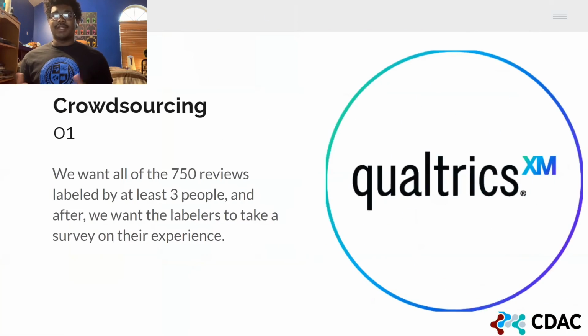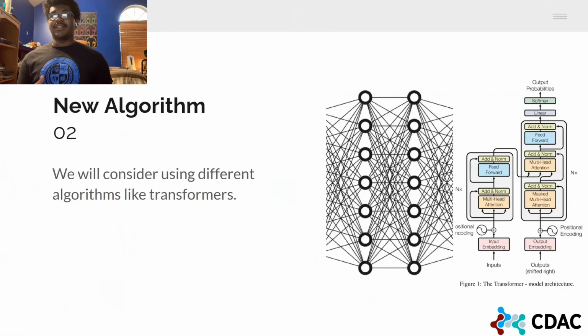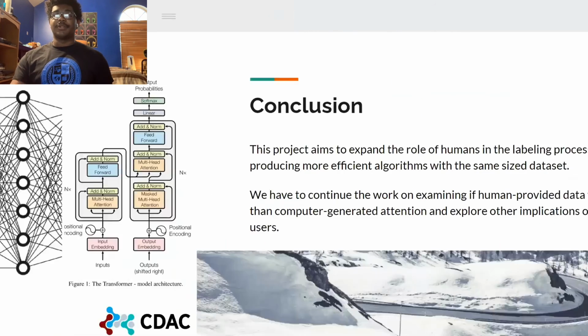So what do we have to do next? The next obvious step is conducting the user study. We are crowdsourcing using Qualtrics, where we give users a link to the task and then a follow-up survey about their experience. We want to have the 750 reviews labeled by at least 3 people. Because of the size of the inputs to the SVM, a bag of words model can be inefficient. We are also looking into different neural network architectures like transformers.